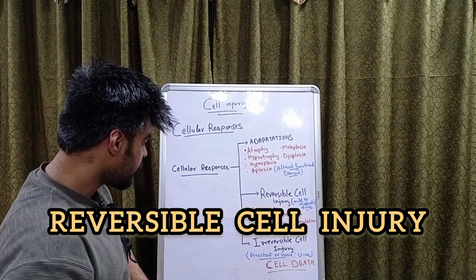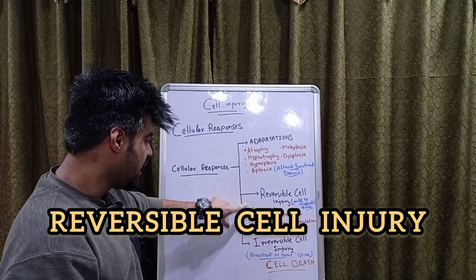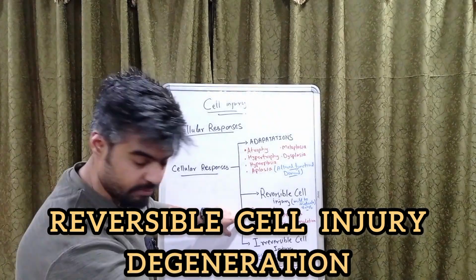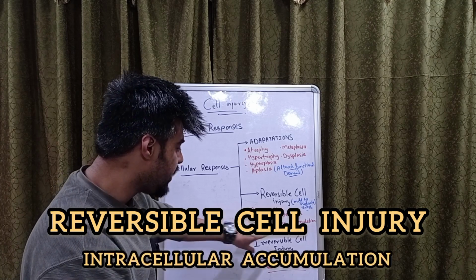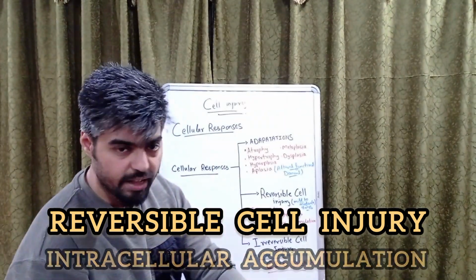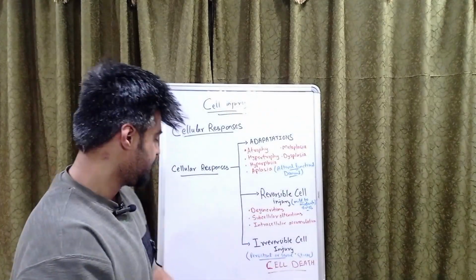Now, what are the reversible cell injuries? What sort of reversible cell injuries will occur there? Degenerations can occur, subcellular alterations can occur, and intracellular accumulations can occur. Why? If there is a mild to moderate stress.